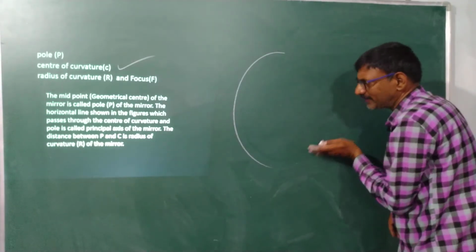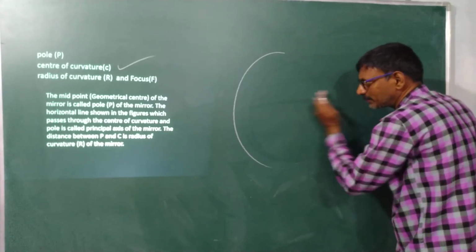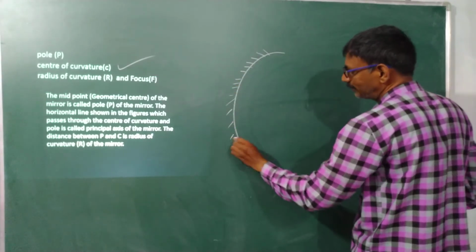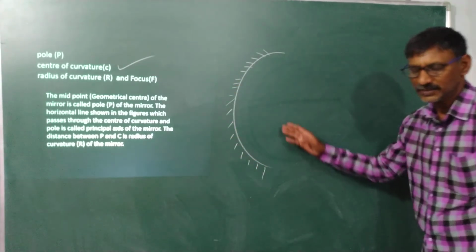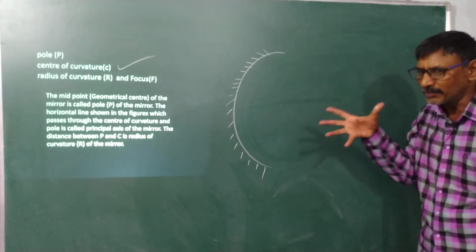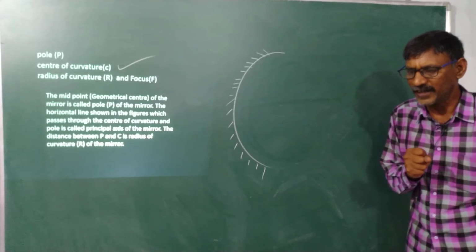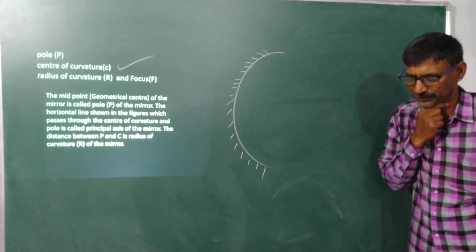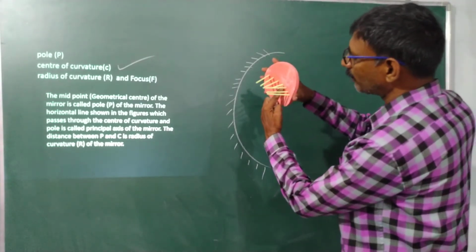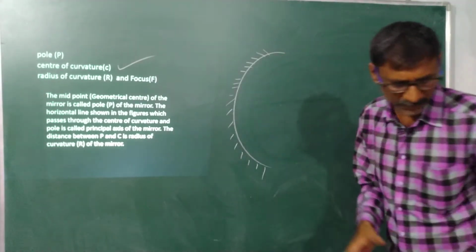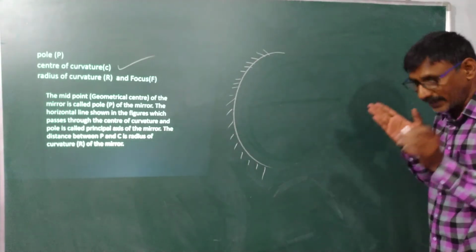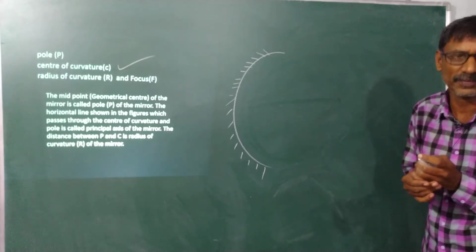This is my concave mirror, because this is my reflecting surface. It was coated with some silver. I would like to find the normals so that I can find the angle of incidence and angle of reflection. By doing this small activity, all normals converge. They converge at one point. That is called the center of curvature.